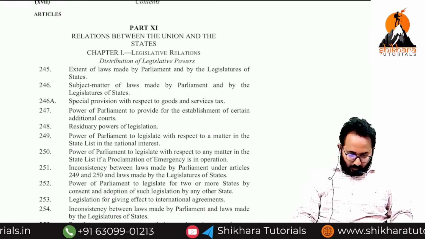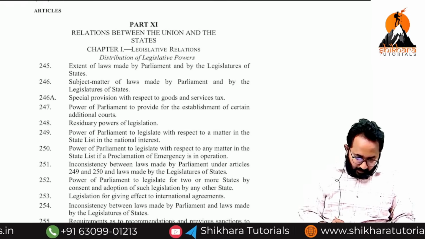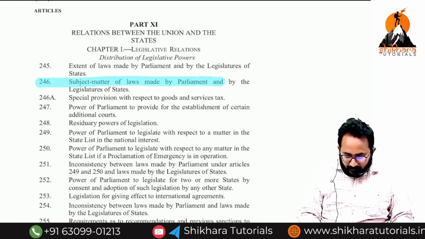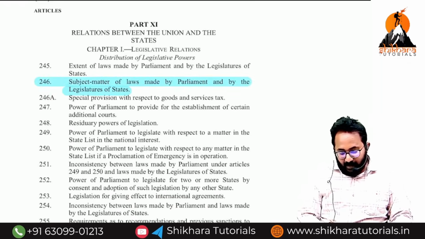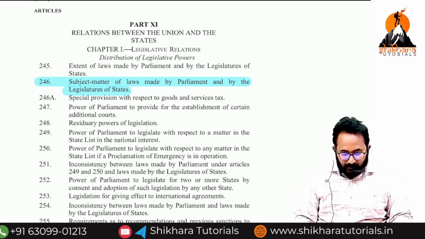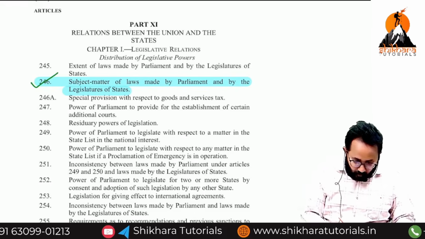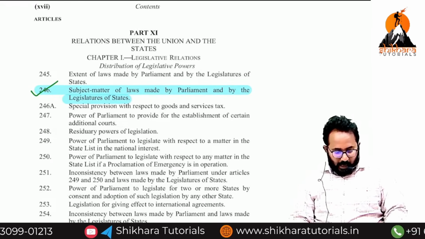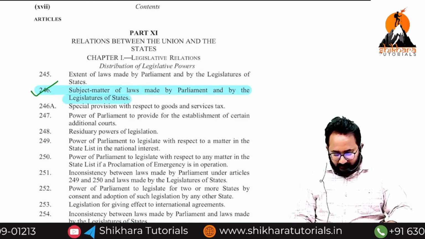The next article we discussed is 246: subject matter of laws made by Parliament as well as the state legislature. Now we can go to article number 246.